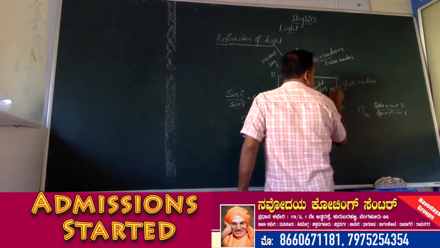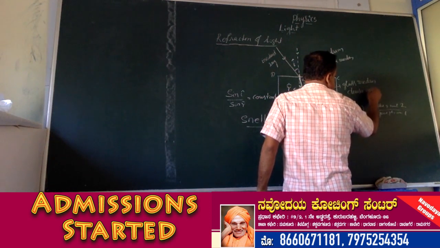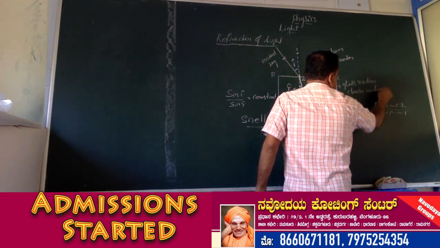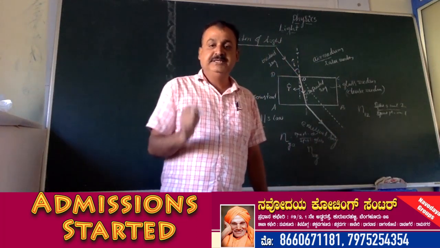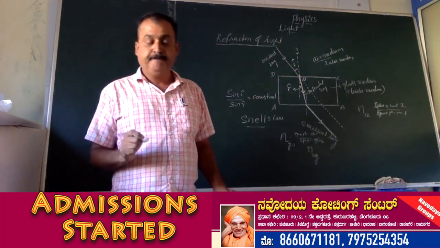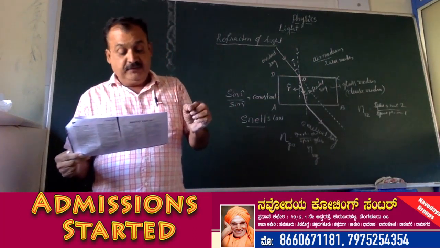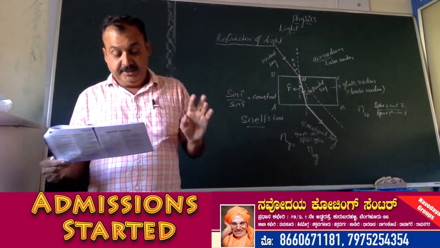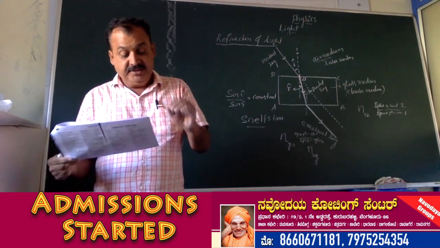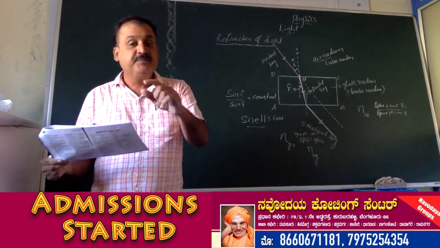This is the glass media. This is called a denser medium. So air media is the rarer medium and glass medium is known as a denser medium. Okay. So a medium in which the speed of light is more is known as optically rarer medium, and in which the speed of light is lesser is known as optically denser medium.